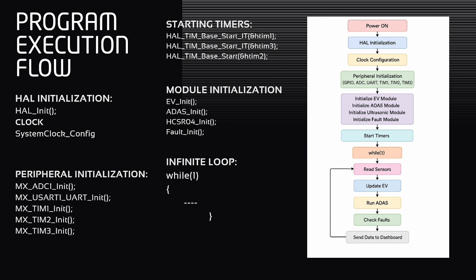Next, the module initialization. EV module. This function initializes all electric vehicle parameters such as speed, battery, acceleration, and temperature. Next, ADAS initialization. It initializes all ADAS variables and warning states. Next, ultrasonic initialization, which configures the ultrasonic sensors, and fault initialization. It initializes the fault monitoring system.